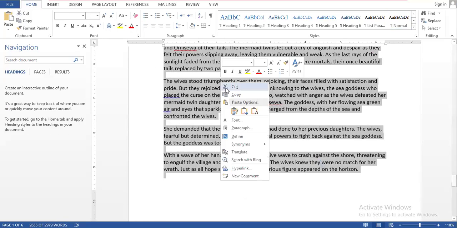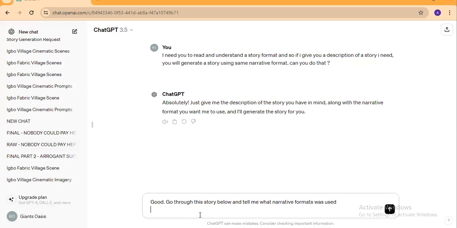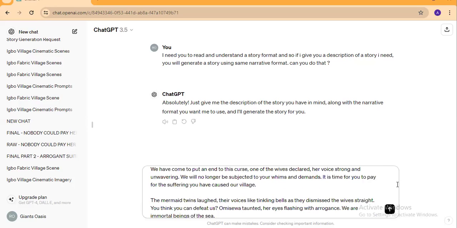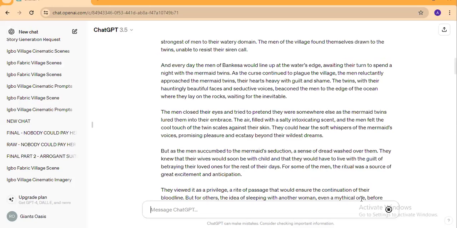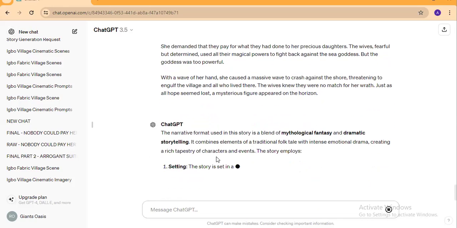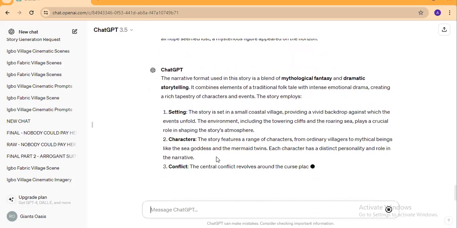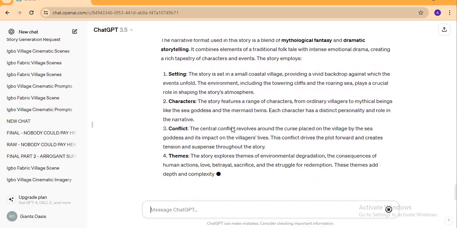Okay. So we click on copy. Then we go back here and paste the story here. Remember, we are now giving ChatGPT the exact story that we want it to analyze for us, so that we'll create a better and unique version. So we'll click on go right here. You can see it's now explaining the different narrative formats used in this story. We've got to exercise a little patience; in a few seconds it's going to be done.